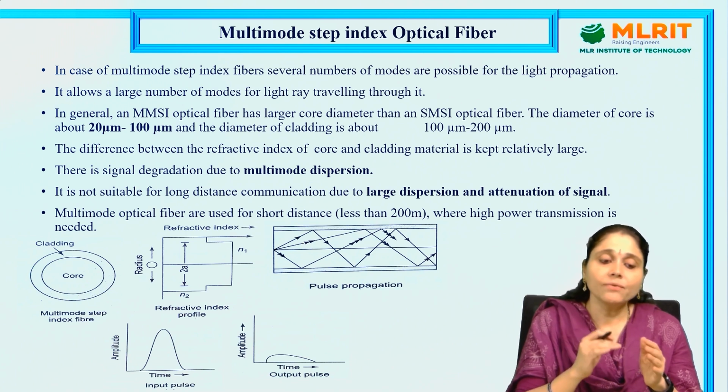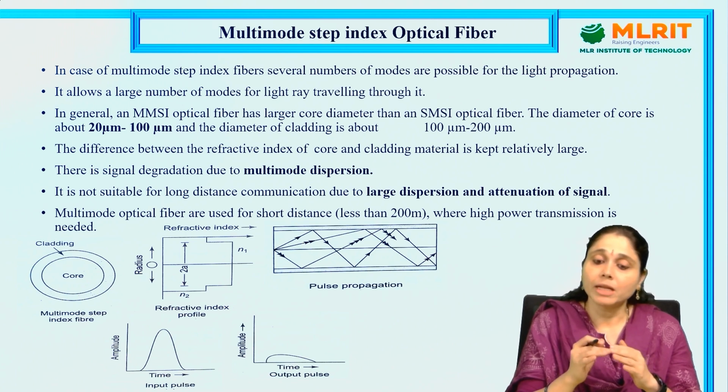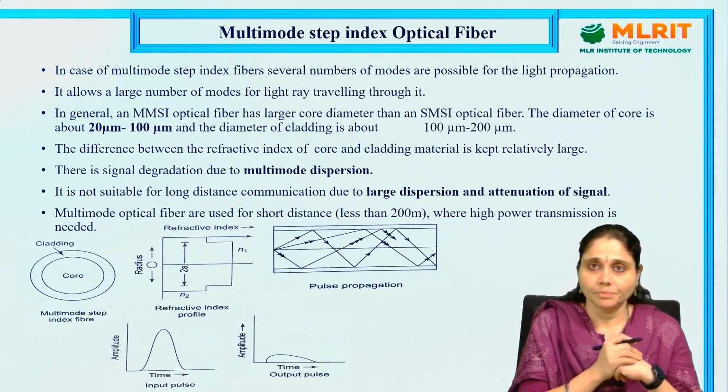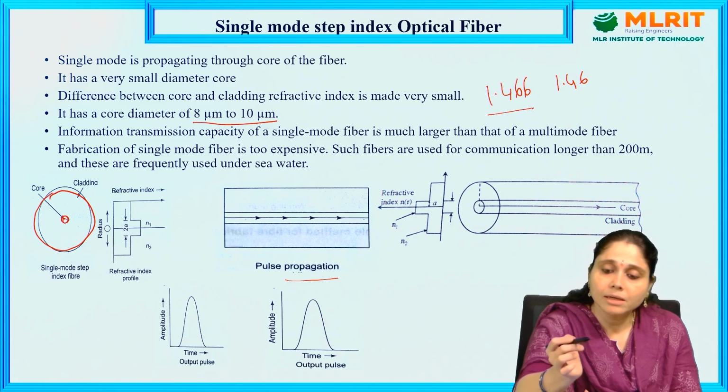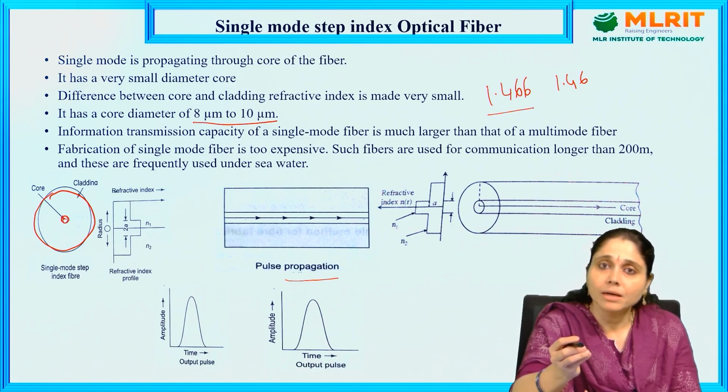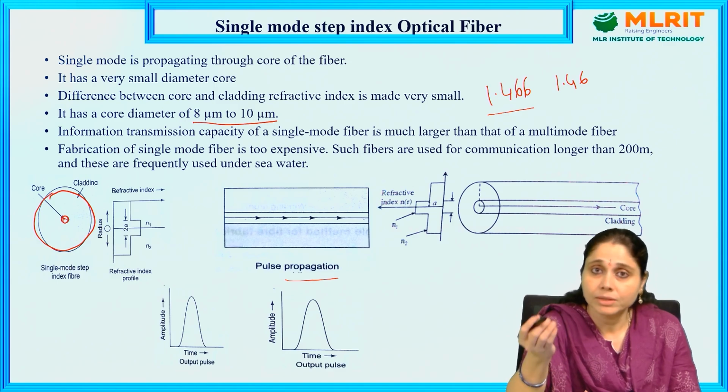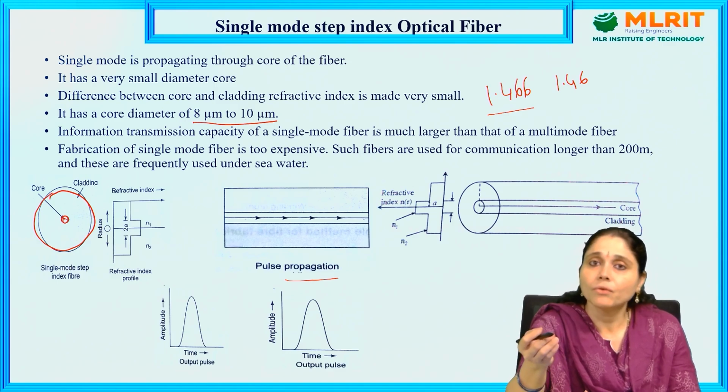The difference between the refractive index of core and cladding material is kept relatively large. In the earlier slide, the refractive index of the single mode step index optical fiber example was given as 1.446 for core and 1.46 for cladding.